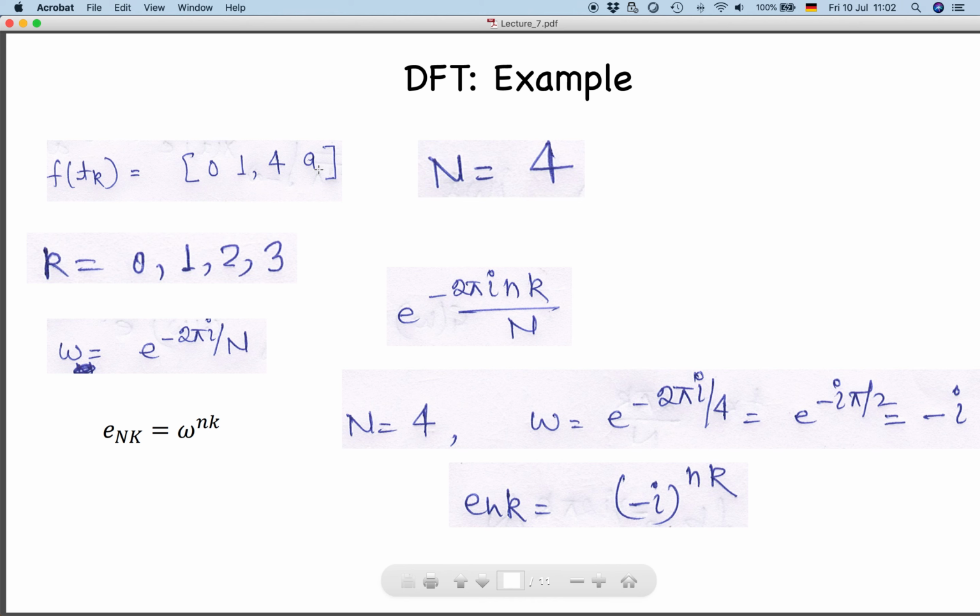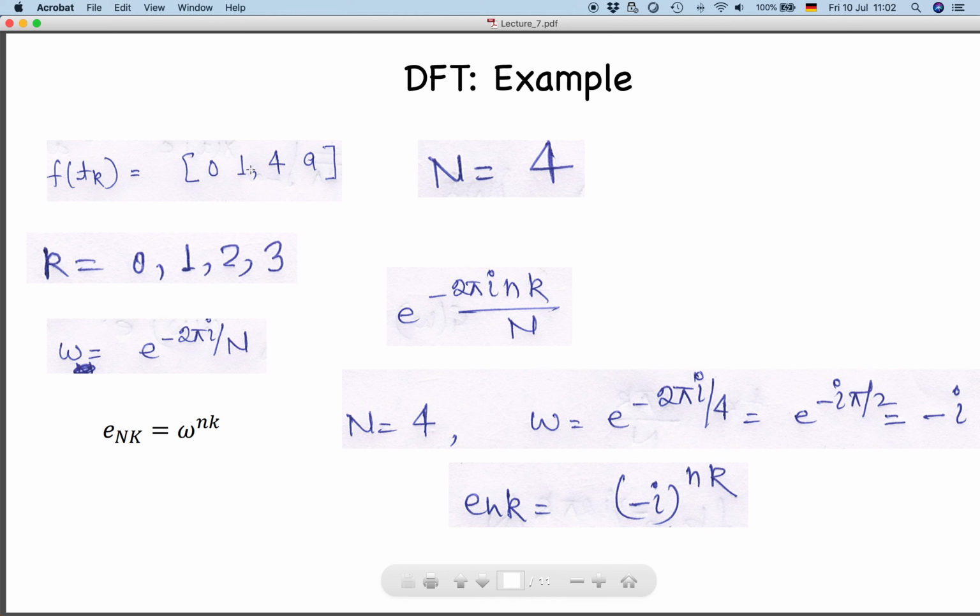The sample index will always be 0, 1, 2, 3, because there are 4 samples. So the 0 value of your function corresponds to the 0th index, the first value corresponds to your first index, 4 corresponds to your second index, 9 corresponds to your third index. So there are 4 samples, and these are your function values.